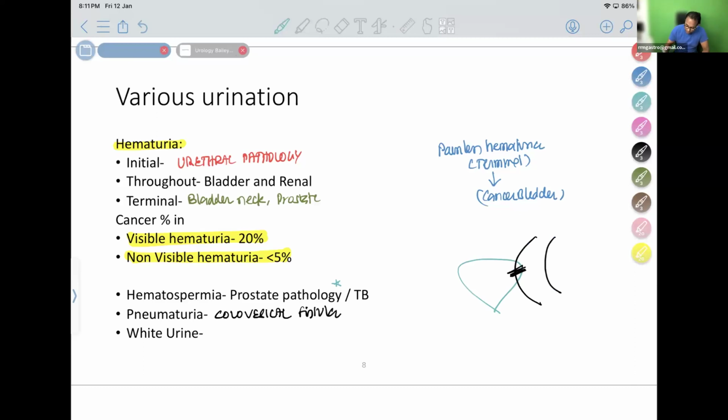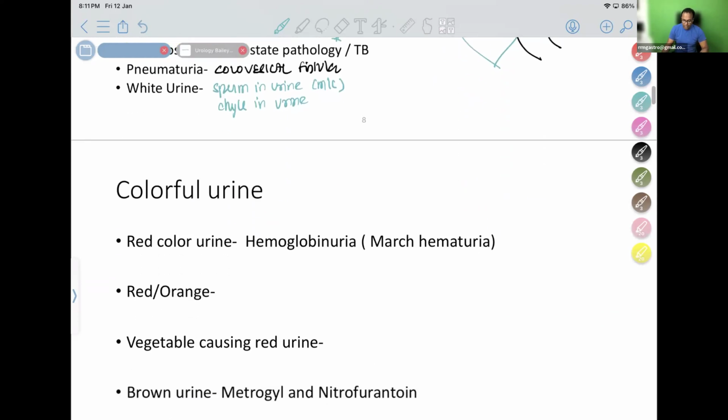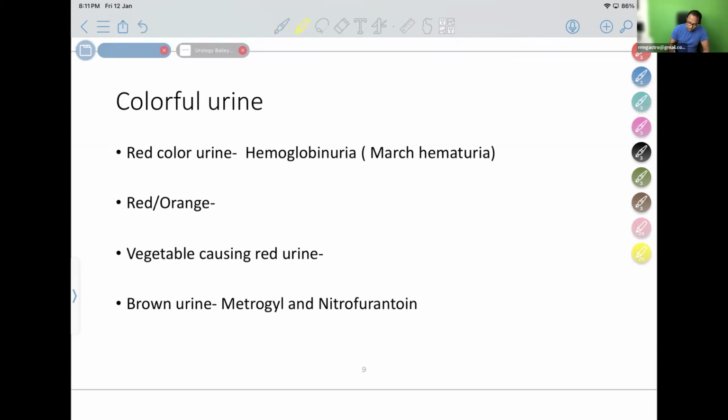So white urine is usually sperm. Sperm in the urine is nothing to worry about. It is normal. Sperm in the urine or chyle in the urine, all these produce white color. And among other colorful urines, red urine can also be due to hemoglobinuria known as march hematuria. What is march hematuria? This is seen among soldiers. Soldiers walking in the march fast continuously in the heat for a long time will develop hemoglobinuria. That is myoglobinuria or hemoglobinuria, all these will produce red color urine.